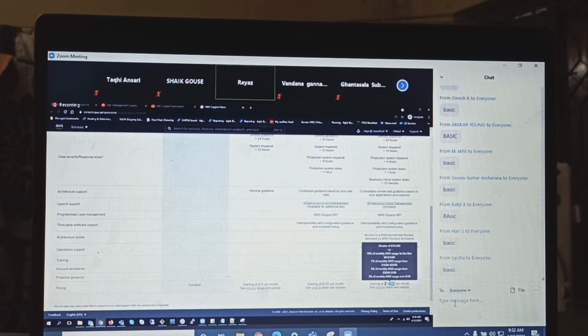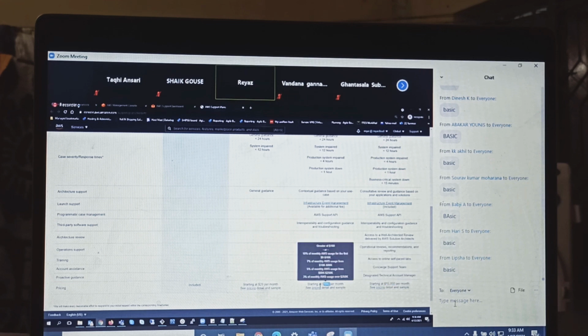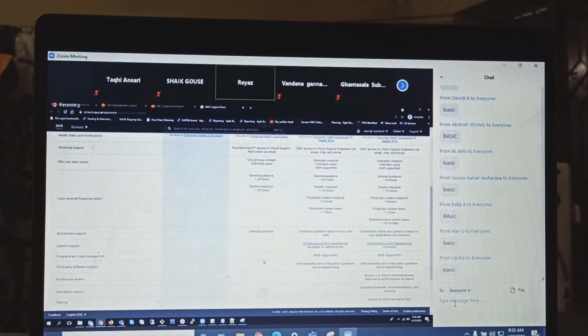Do you see this here? $15,000 per month, and this is $100 per month, and then $29 per month. But they will not stick with this. Now they have changed it to a percentage on your bill, which is a nasty thing. If you have some $10,000 bill, you will not end up paying $30. You will end up paying $200, $300, even though it is Developer support.